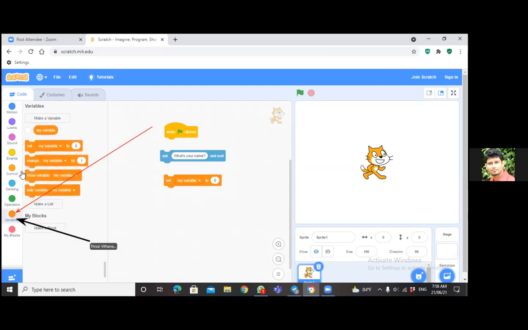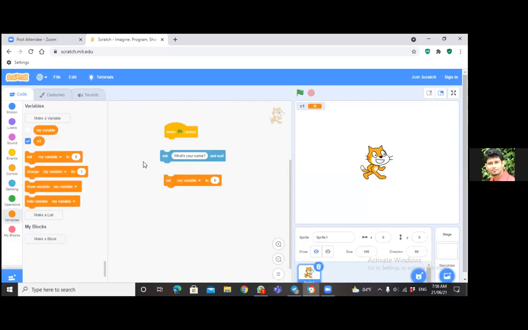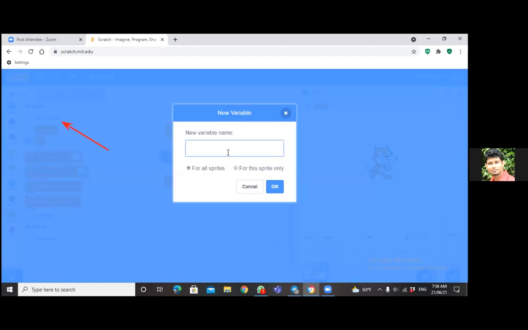Then you can go to make a variable. Create a variable, call it n1. Letter N and 1. Click OK. Do it again. Create n2. Make a variable n2.